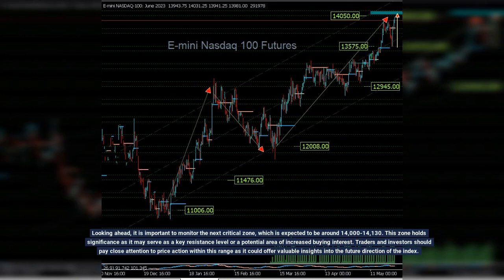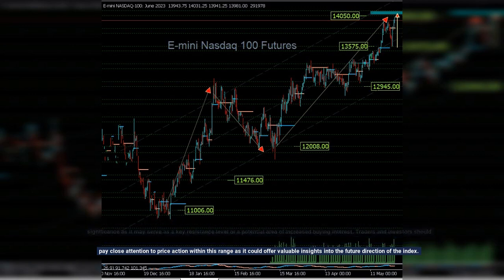Looking ahead, it is important to monitor the next critical zone, which is expected to be around 14,000 to 14,130. This zone holds significance as it may serve as a key resistance level or a potential area of increased buying interest. Traders and investors should pay close attention to price action within this range as it could offer valuable insights into the future direction of the index.